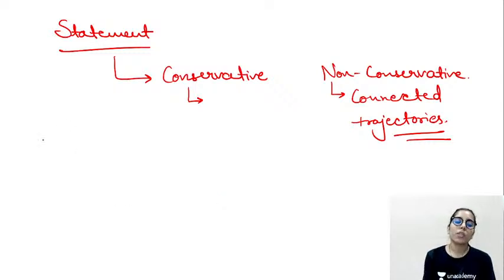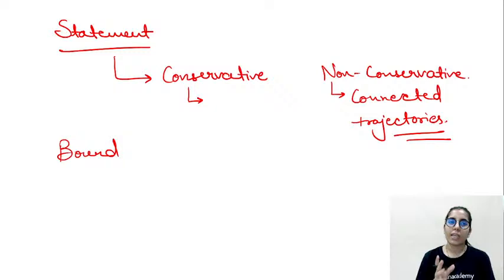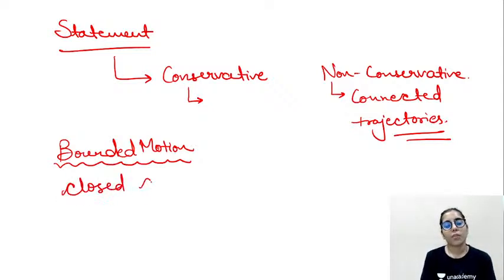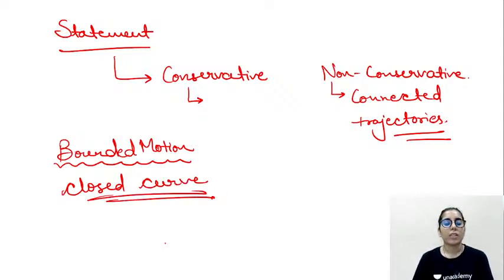The next thing to consider is that if in the graph we have plotted the motion of the particle is shown as bounded motion, then the trajectories will be closed curves in the region where the particle is doing the bounded motion. So the graph we have to plot will be a closed curve. Closed trajectories. It's a very important point once again.